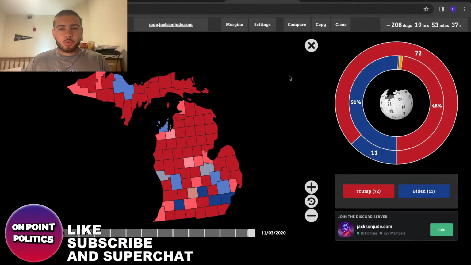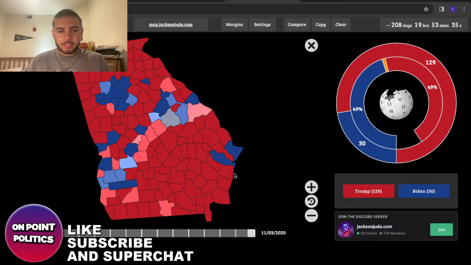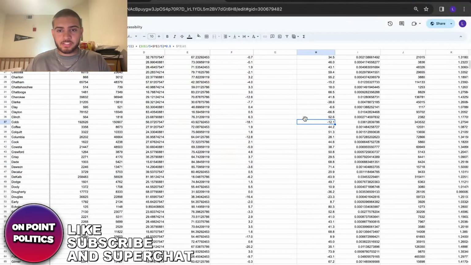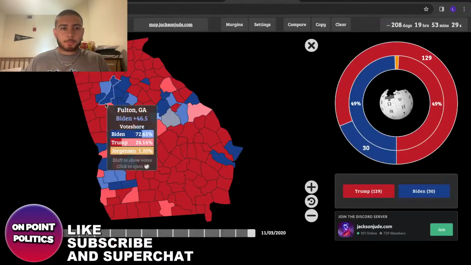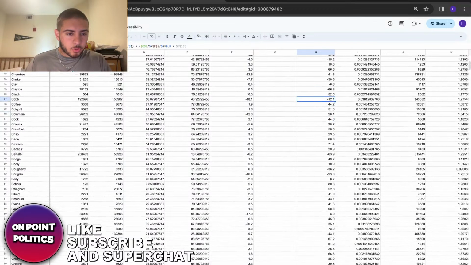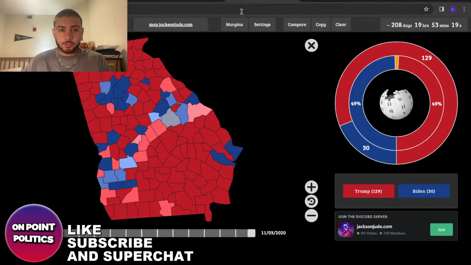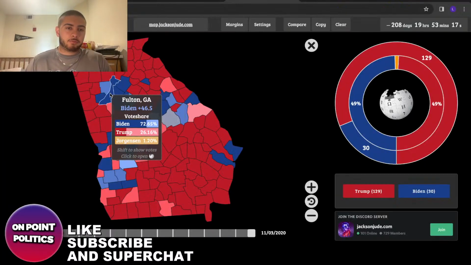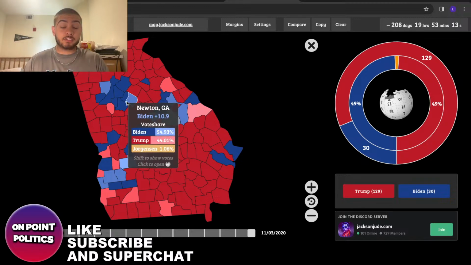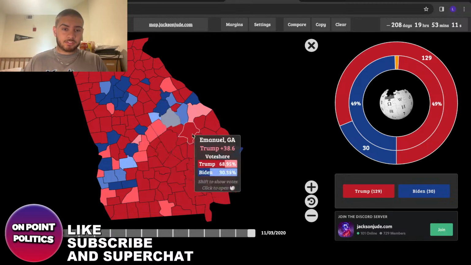He's leading by 12, and it was a 14-point win, so he's not really underperforming that much. That's why the state is still a 3.5-point victory. Even if we go to Fulton, Biden's still leading by 43, and here he won it by 46. So it's a couple of points. It still makes the difference, especially since Biden had won the state by so little.